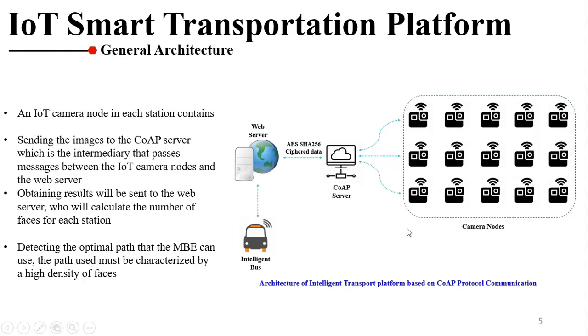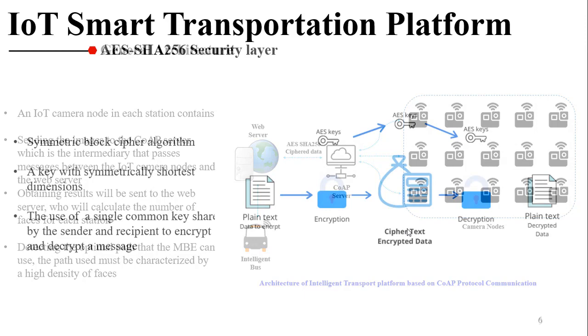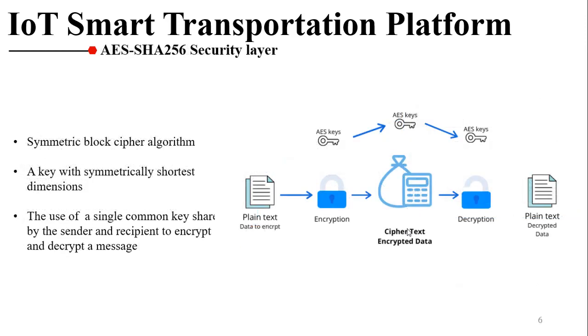Moreover, to make these IoT objects communicate, it is necessary to use a communication protocol. In our case, we used the CoAP protocol, and for data security, we added a security layer based on AES SHA-256. So, let's see what this security layer is.